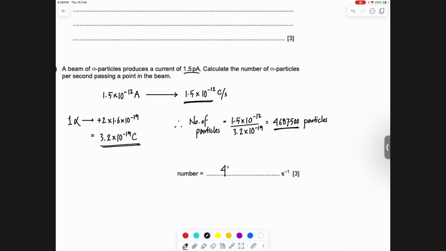Right, so 4687500. There are other ways probably of doing this but you know, I'm just basic unitary method দিয়ে করছি এটা। আচ্ছা, কি করছো আইটি তে অনেকে করতে চাও করতে পারো যে ওরা টাইম 1 সেকেন্ড নেবে তারপর কতটুকু চার্জ পাস হচ্ছে বের করবে, the same thing though, unitary method means that, right.